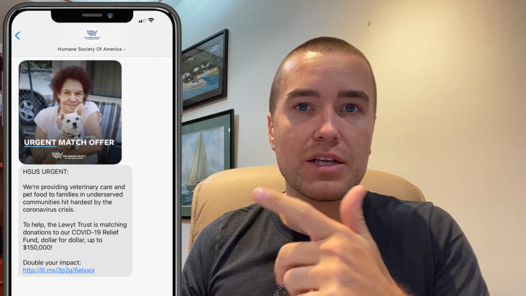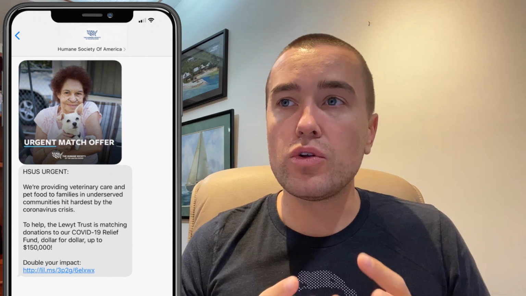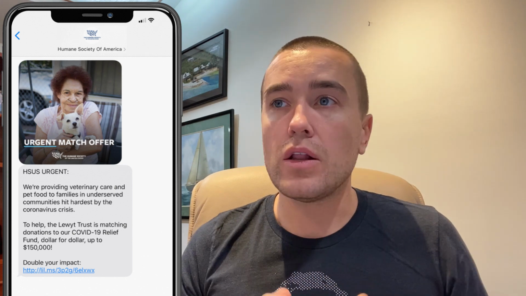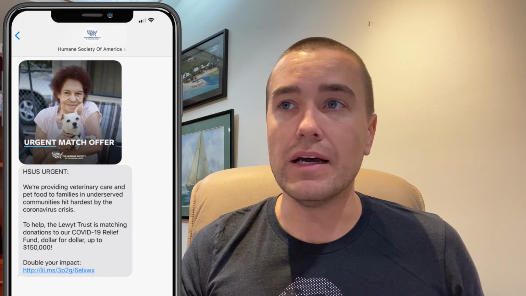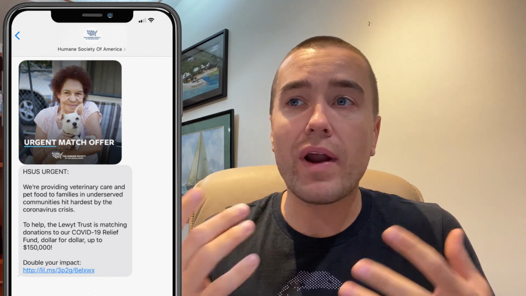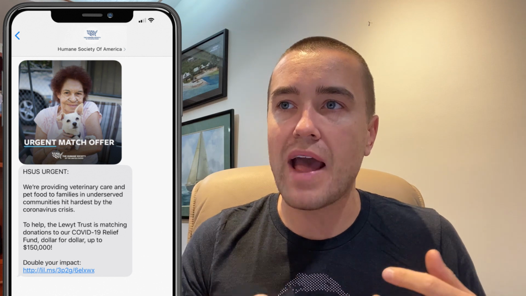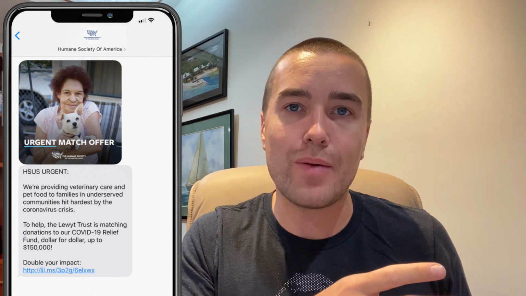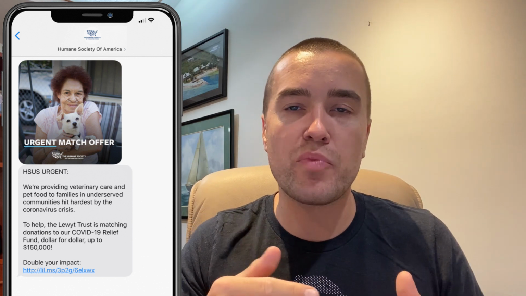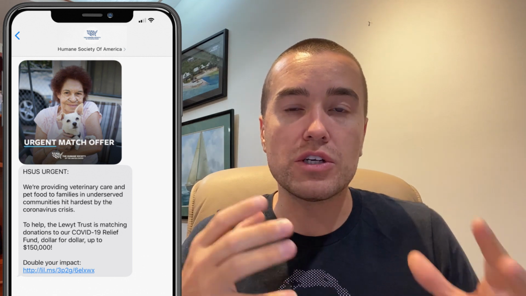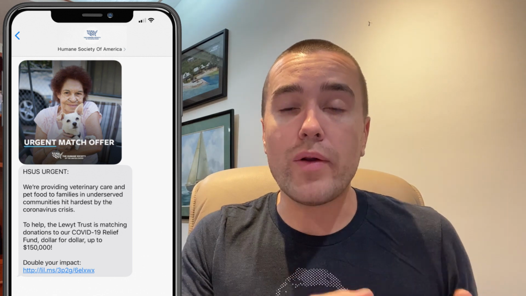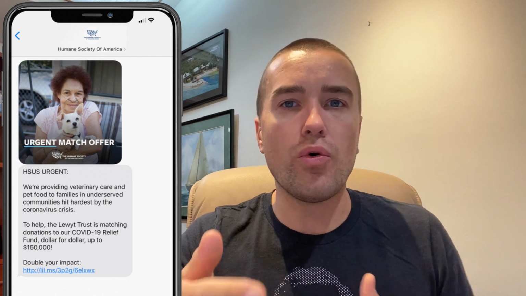Let's bring up the next one. Okay, that's what it looks like with paragraph breaks. Look how much easier that is to read. This one I do want to read, or I can skip down. I can go, oh, okay, to help, the Trust is matching donations. I don't need to read the top. That's the best part about paragraph breaks. It allows the consumer to consume what they want, when they want, without reading the whole thing.